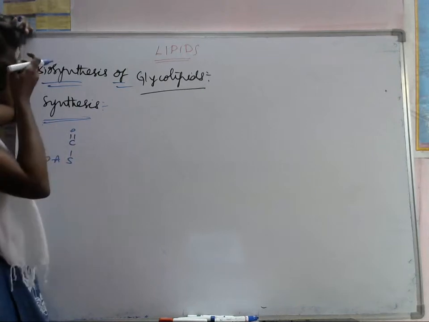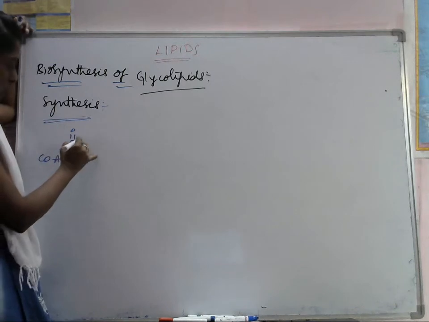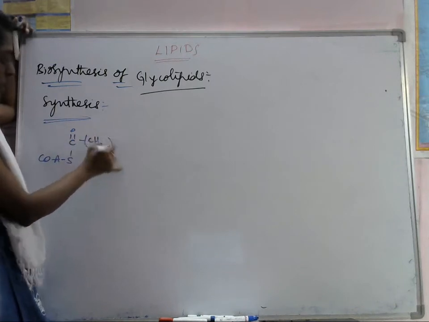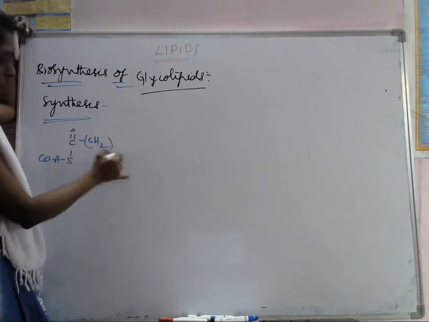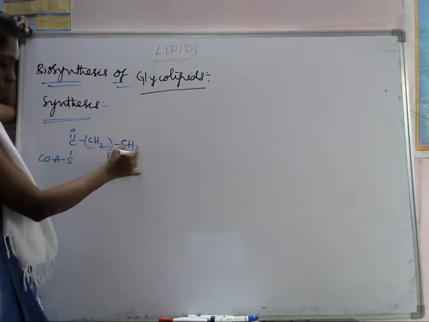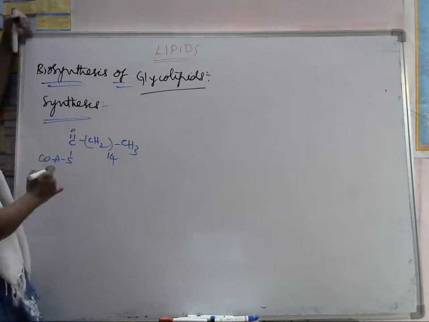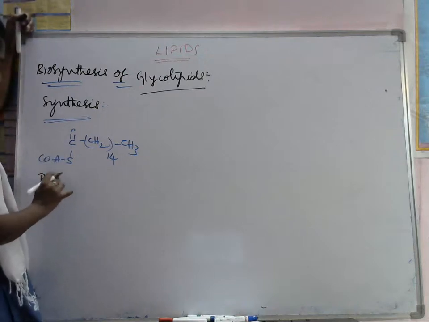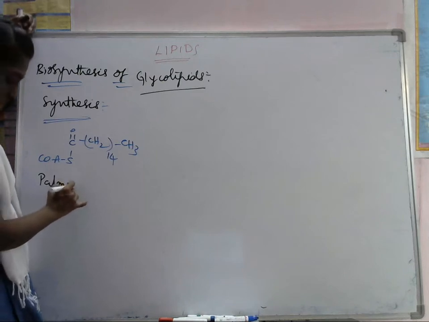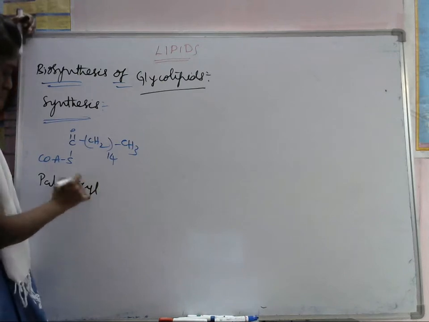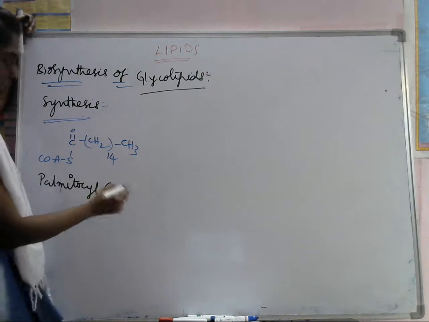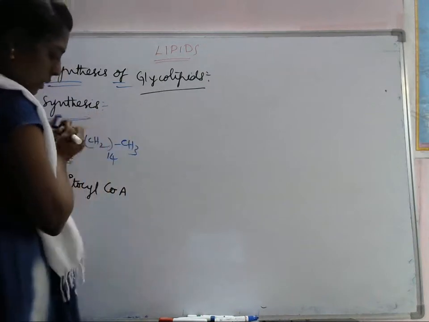This is the palmitate group. We have 14 CH2 groups. So this is called palmitoyl CoA.